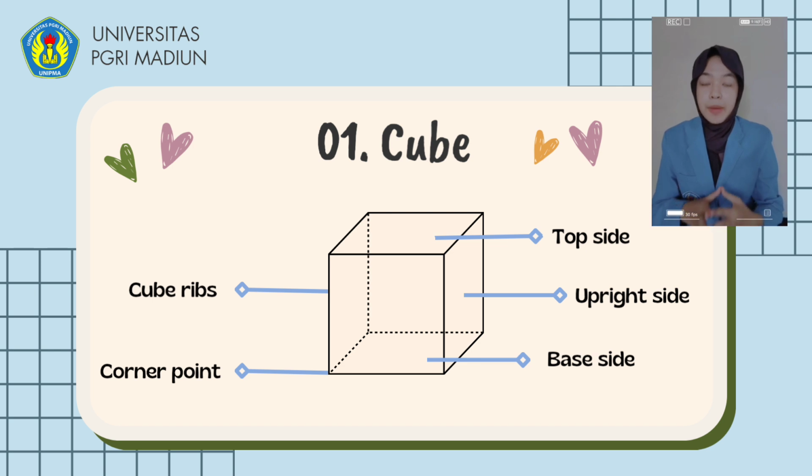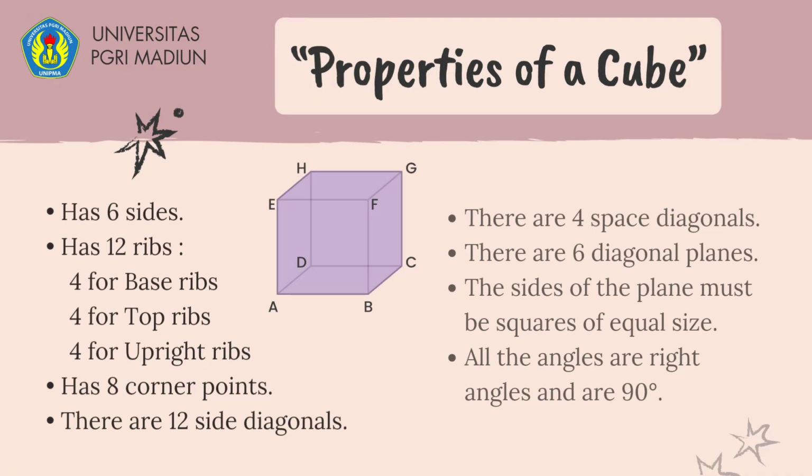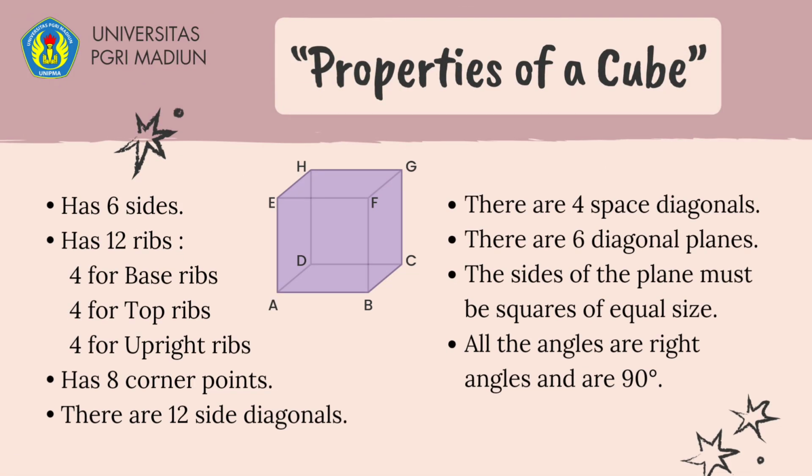The first three-dimensional shape is the cube. The shape is a part of a prism. The main characteristic of a cube is that its sides are always the same size and square. Next, properties of a cube. The first,